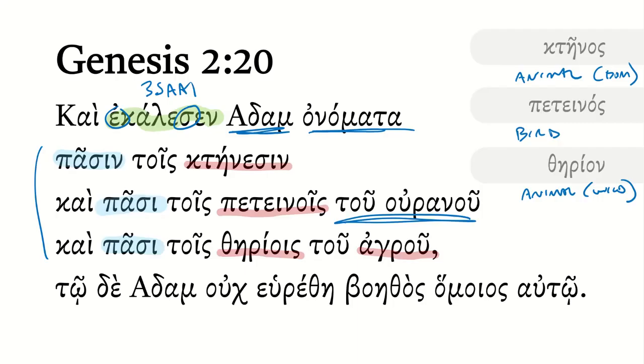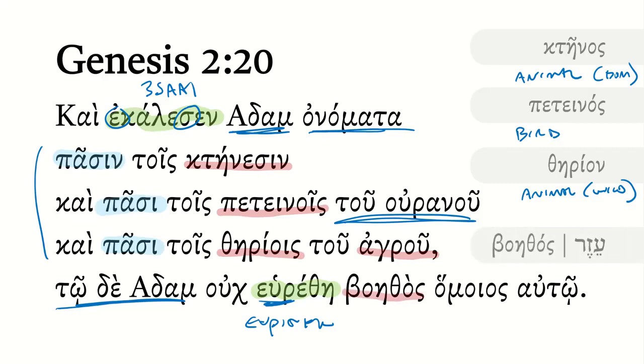And that's all well and good. He's got some buddies running around, but here's the problem. To Adam, tode Adam, there was not found. So this is from heurisco, as you can probably tell. This is, though, an aorist form. This is the third singular aorist passive from heurisco. So to Adam was not found.